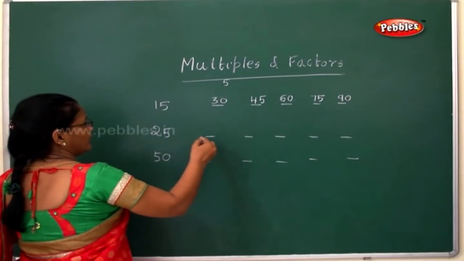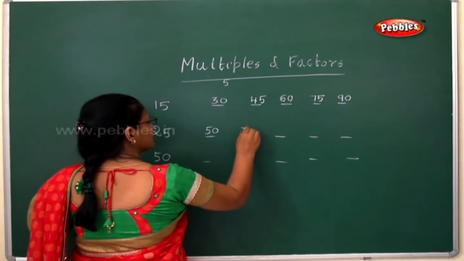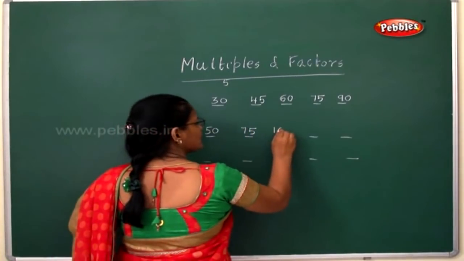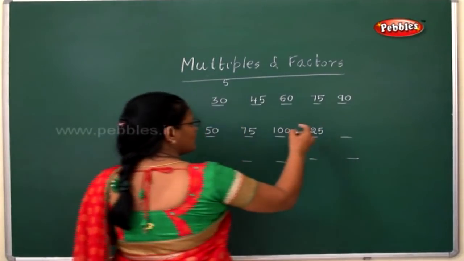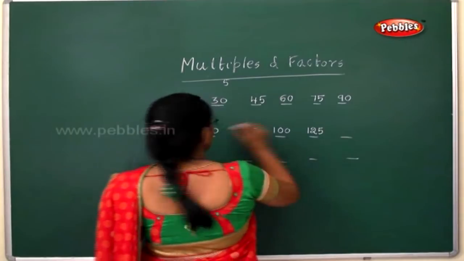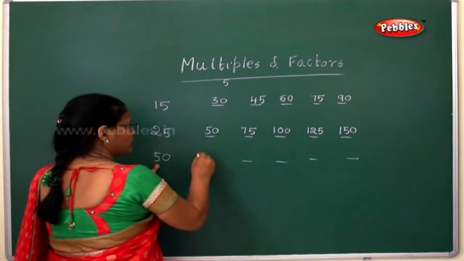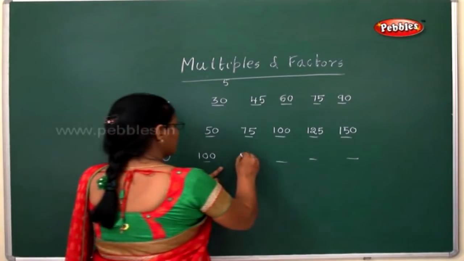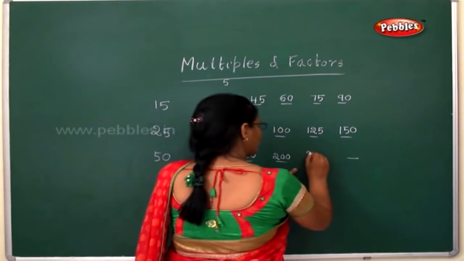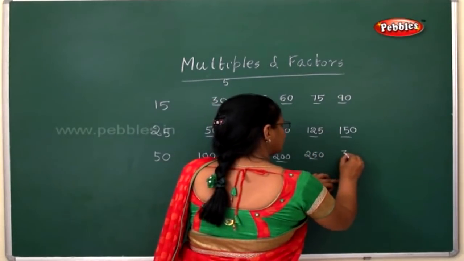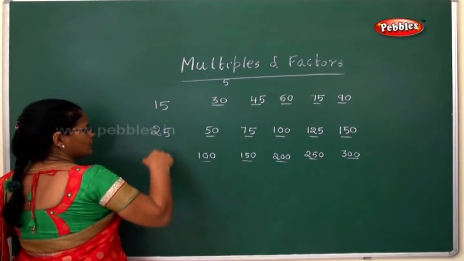Now 25: 25 twos are 50, 25 threes are 75, 25 fours are 100, 25 fives are 125, 25 sixes are 150. Now 50: 5 ones are 50, 5 twos are 100, 5 threes are 150, 5 fours are 200, 5 fives are 250 and 5 sixes are 300. So this is how you have to do the sum. You have to write 5 multiples for these 3 numbers.